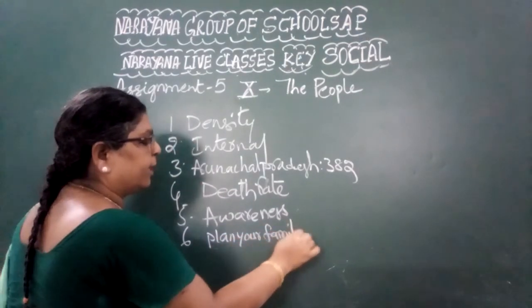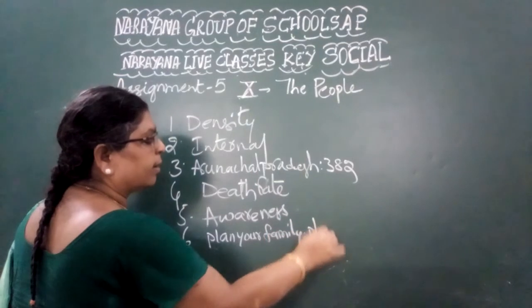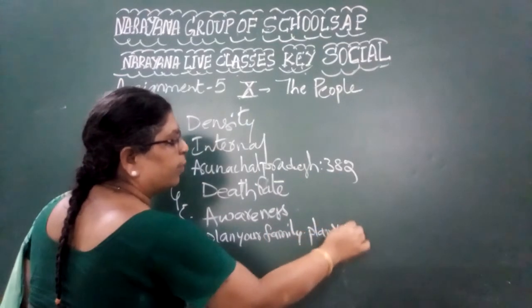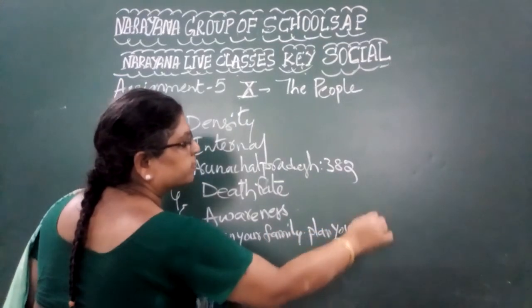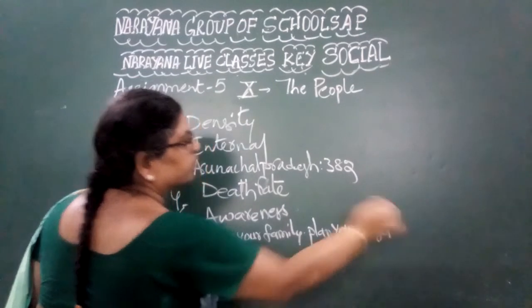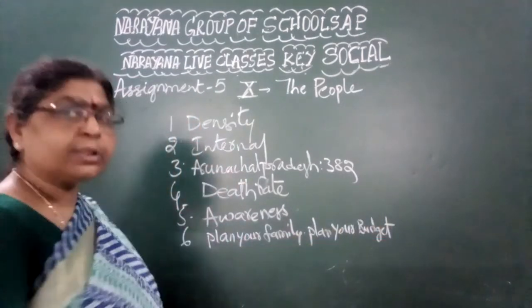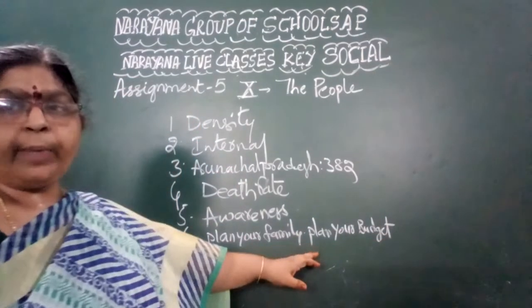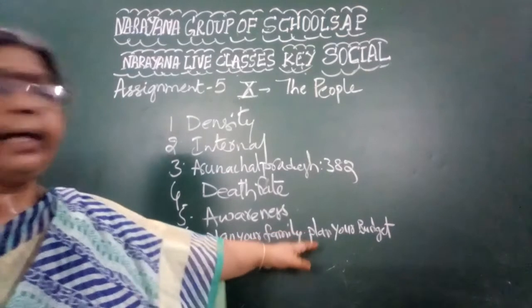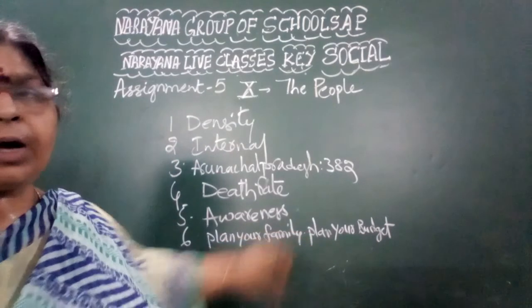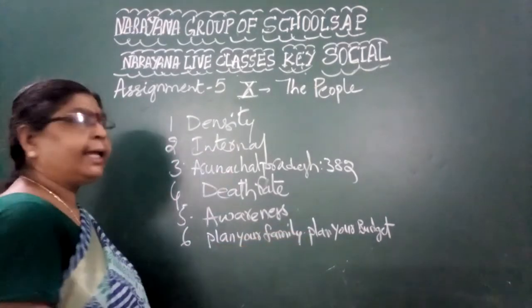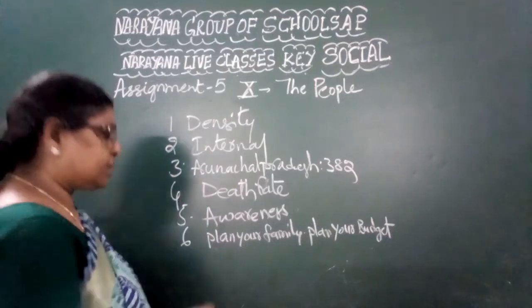Plan your family. Plan your budget. If you plan 2 children, you can have a very good budget. If you plan 4 children, then automatically your budget will cross your plan. So plan your family, plan your budget.